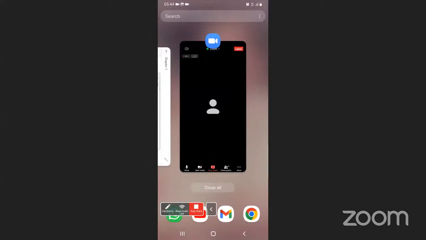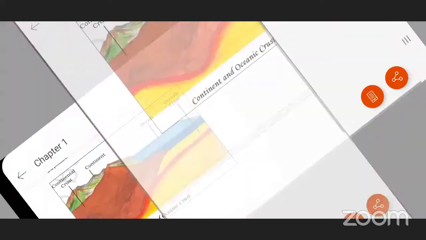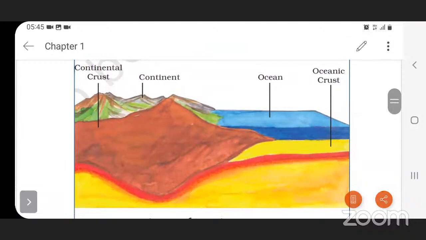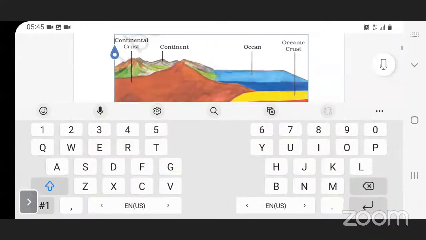Just let me show you how it is in the continent. This is the continental crust and the oceanic crust. Can you see this? Yes, ma'am.